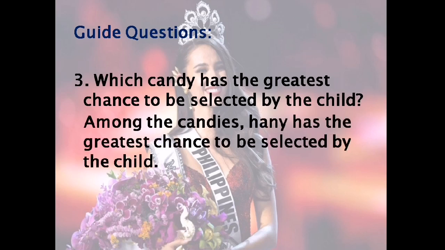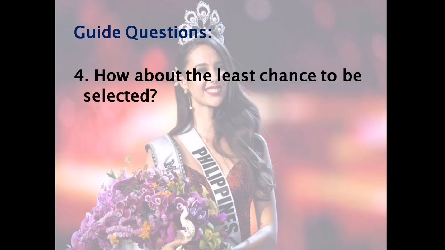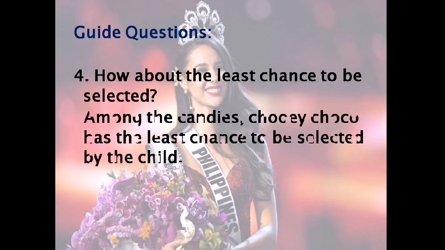Which candy has the greatest chance to be selected by the child? So, among the candies, honey has the greatest chance to be selected by the child. So, paano natin malaman yung greatest chance na masaselect ng child kung alin yung pinaka madami? And that is the honey. So for number 4, how about the least chance to be selected? So among the candies, chewy choco has the least chance to be selected by the child. So kabaliktaran naman, kung ano yung pinakamaunti, ito naman yung least chance to be selected by the child.